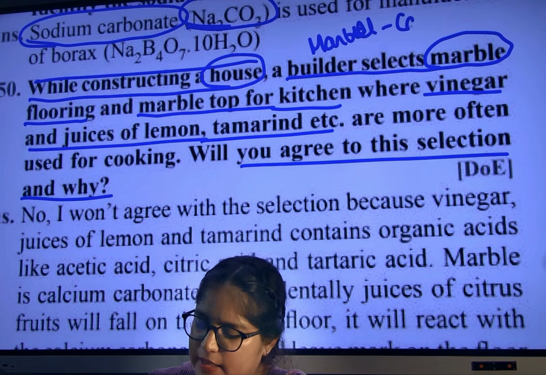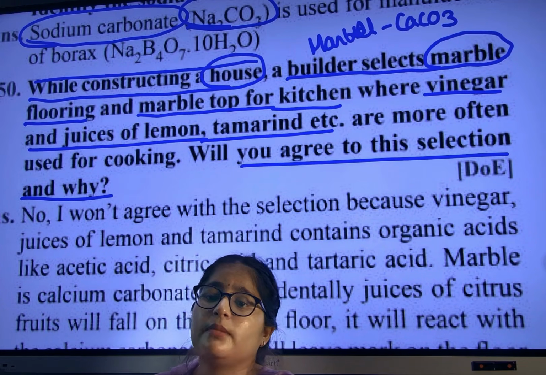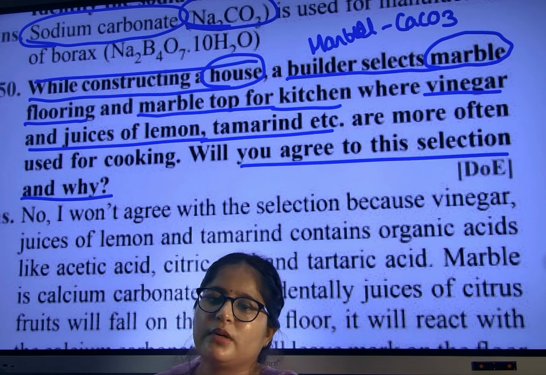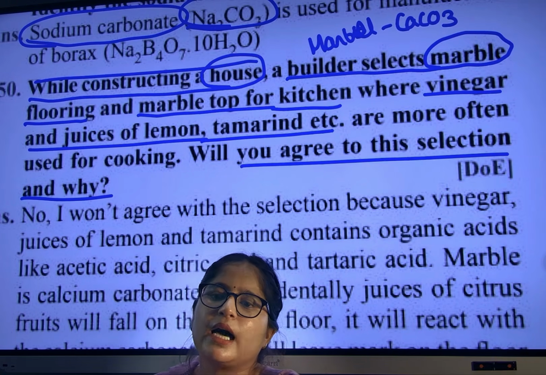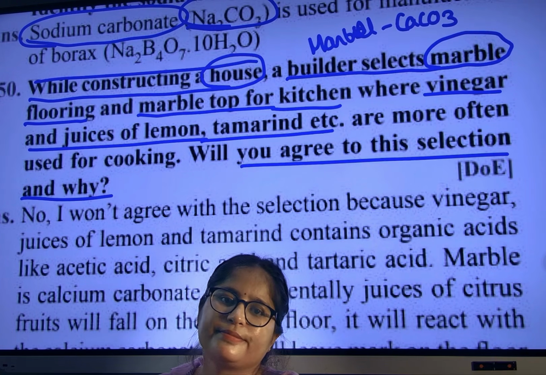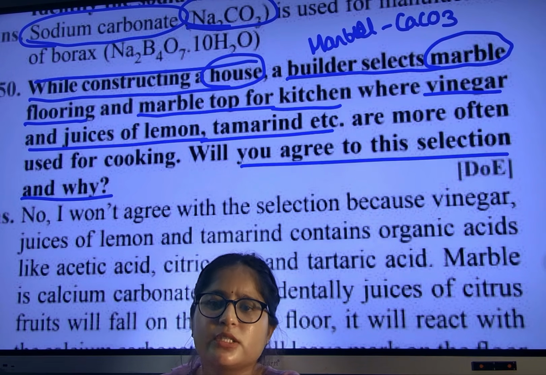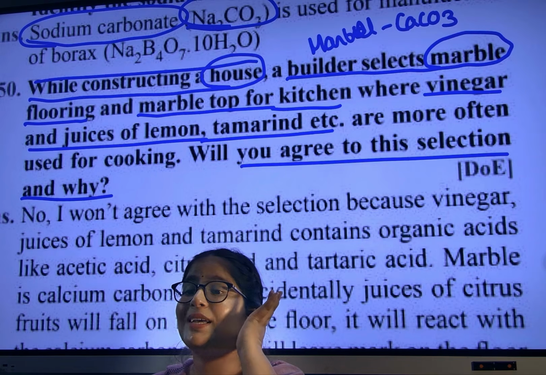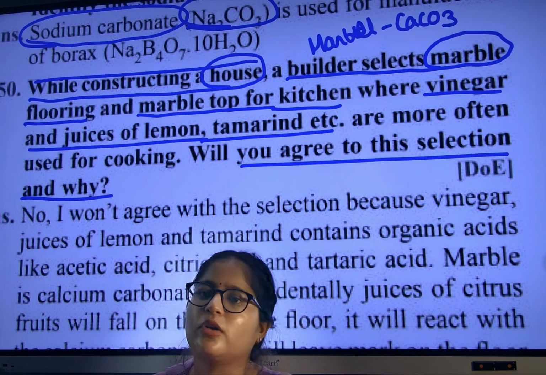Marble contains calcium carbonate. If I use marble in my kitchen, where I am always using lemon and acids, then acids will react with carbonate. Reaction, corrosion, marble will degrade. So is it a best choice for the kitchen? No. That's why we don't use marble in the kitchen. We use granite and different tiles, not marble.